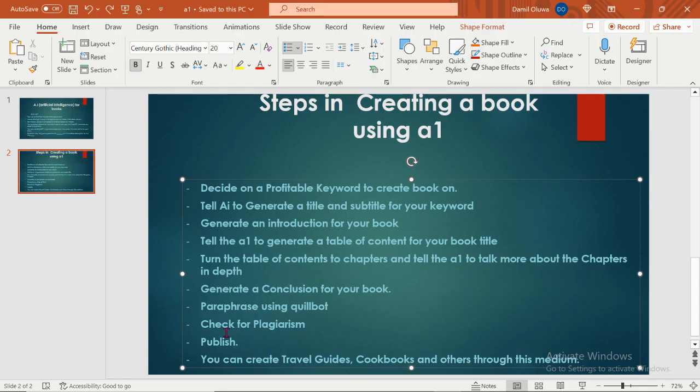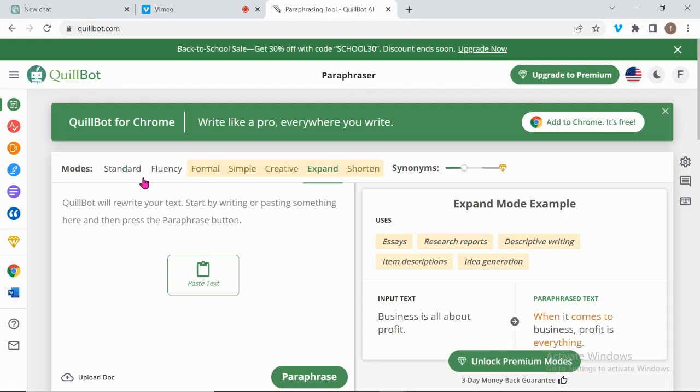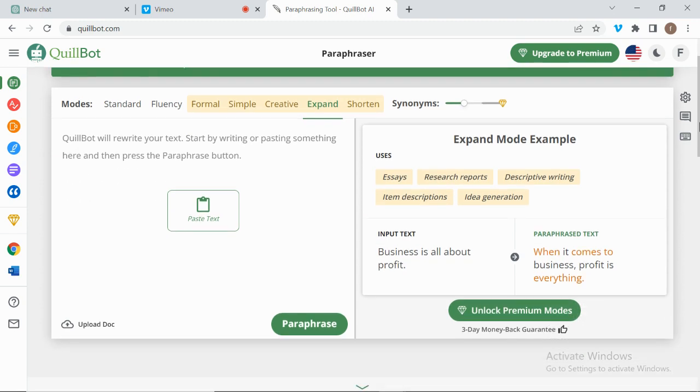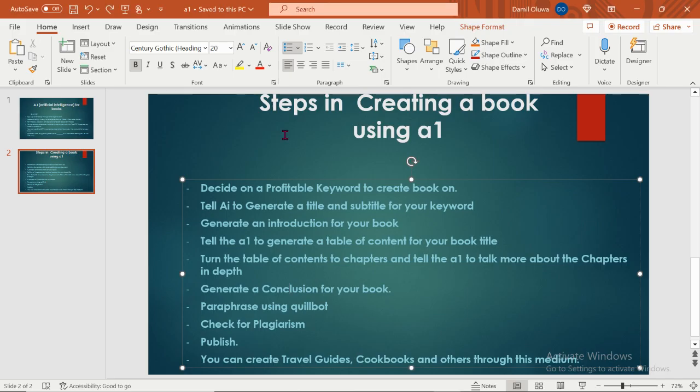After paraphrasing, check for plagiarism. Like I said, if you are using Quillbot with expand or fluency mode, you don't necessarily need to check for plagiarism. But to be on the safer side, just check for plagiarism. Just as simple as that. After checking for plagiarism, publish your books. It's as simple as that. And of course, it's not just publishing your books.